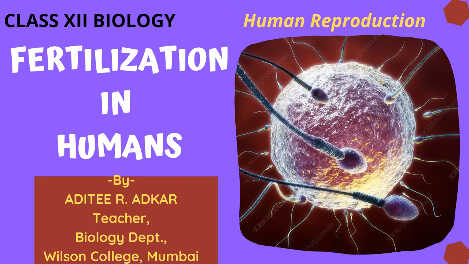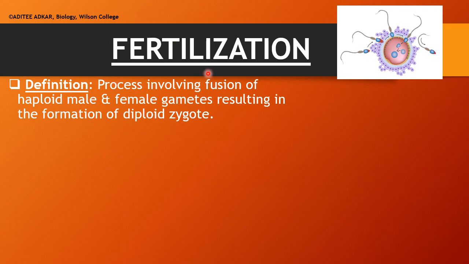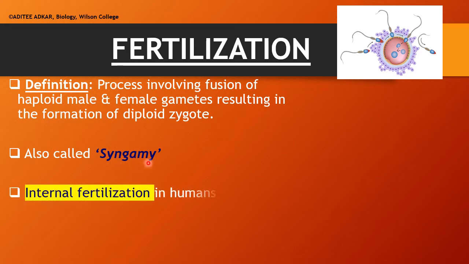Let's study the process of fertilization in humans. Fertilization is the process of fusion of male and female gametes. The haploid gametes fuse together, resulting in the formation of the diploid zygote. Fertilization is also known as syngamy. The word syngamy literally means fusion of the gametes.